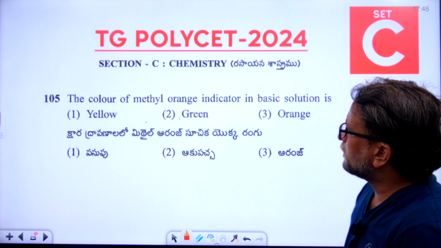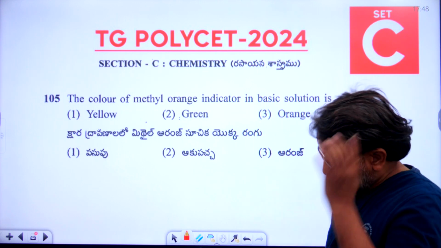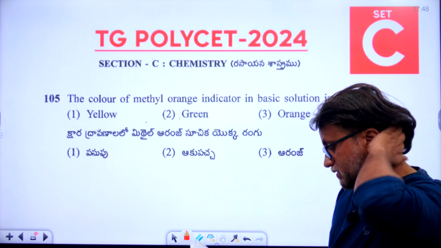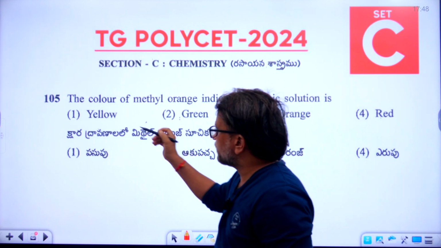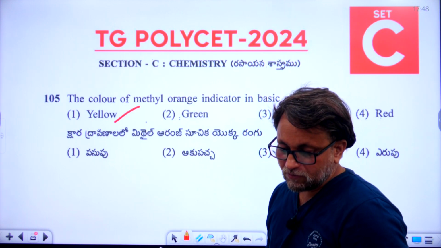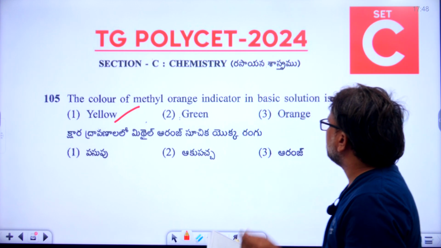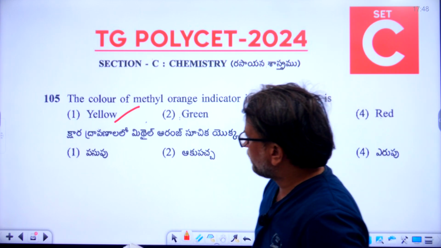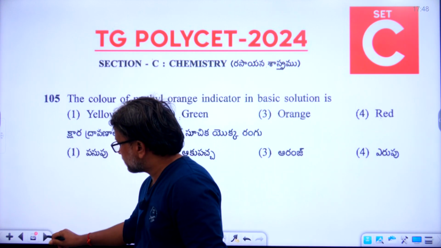The color of methyl orange indicator in basic solution is. What is the right answer for 105? First option is the right answer. Yellow is the correct answer. The color of methyl orange indicator in basic solution is yellow. So 105 finished. Now let's go to the 106 question.